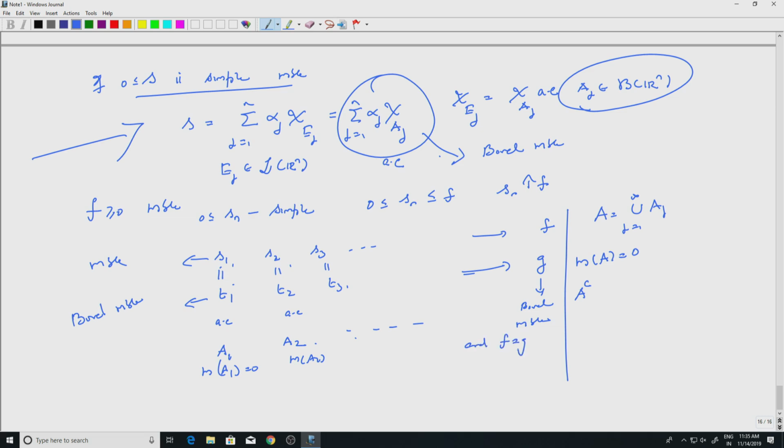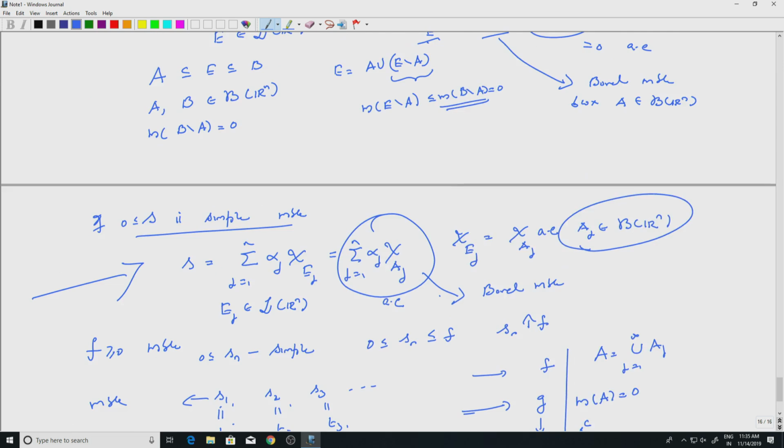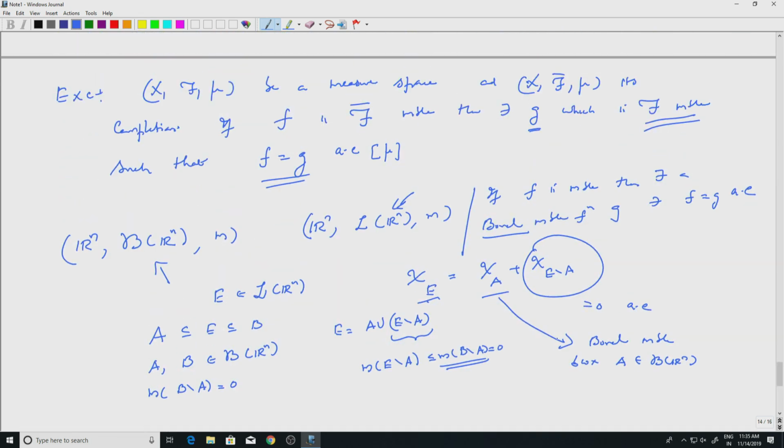So f equals G almost everywhere. This is happening outside A, and A has measure 0. So that is all that is needed. So I will be able to get a G which is measurable with respect to the smaller sigma algebra and equal to f almost everywhere.